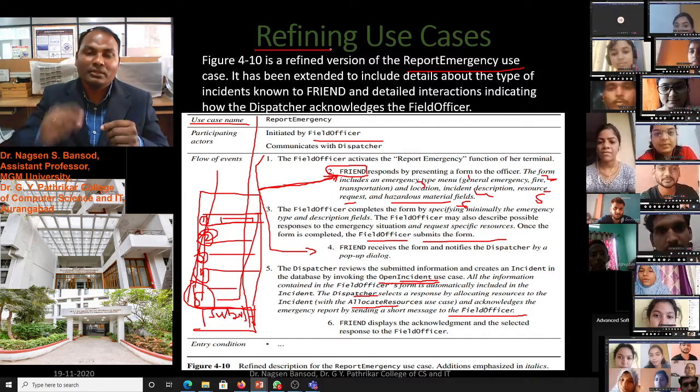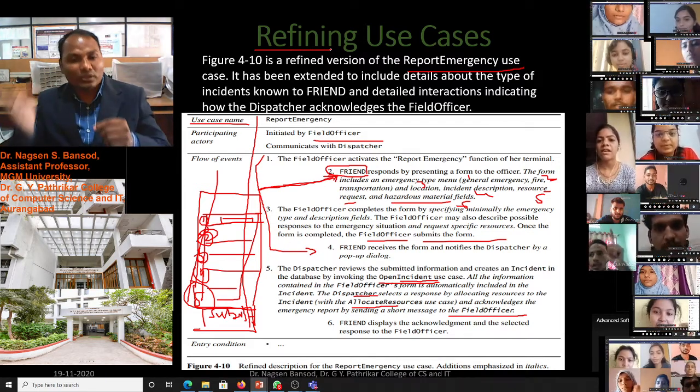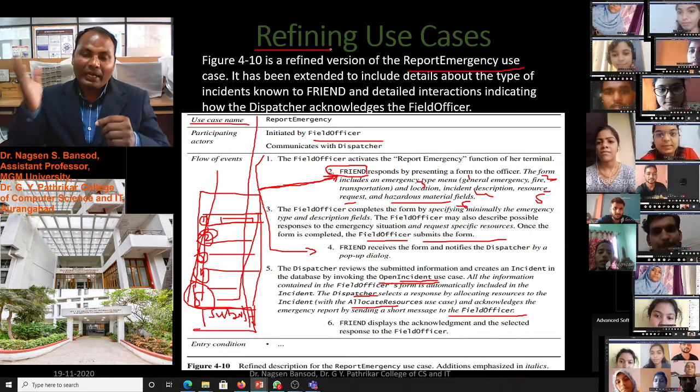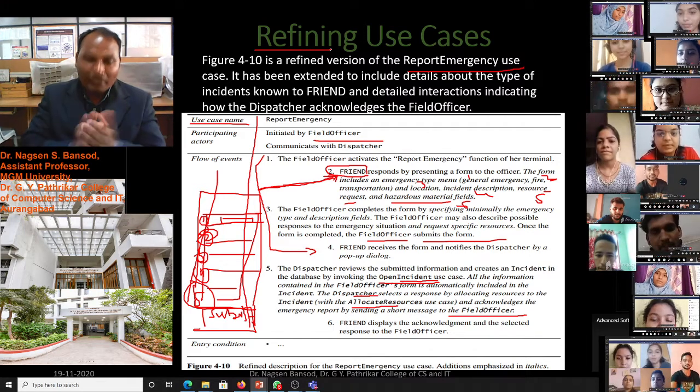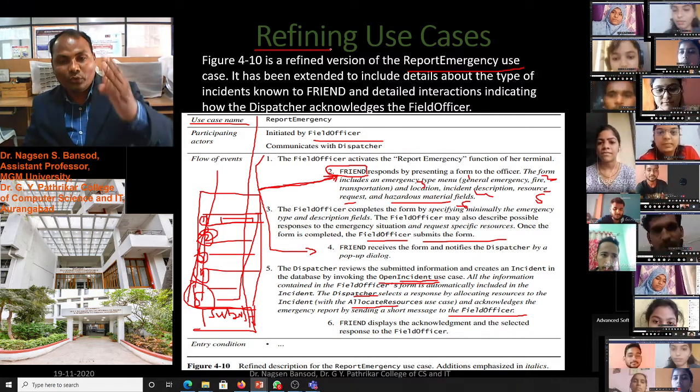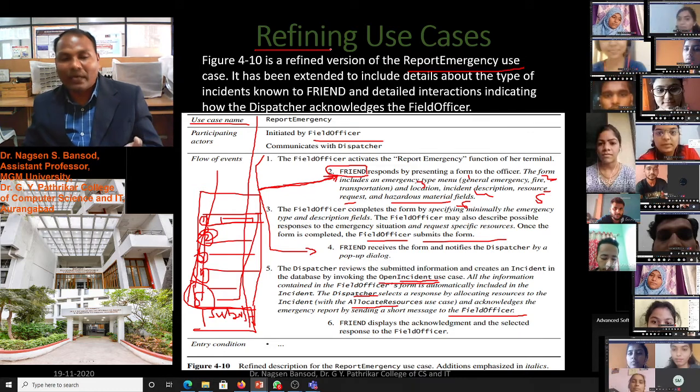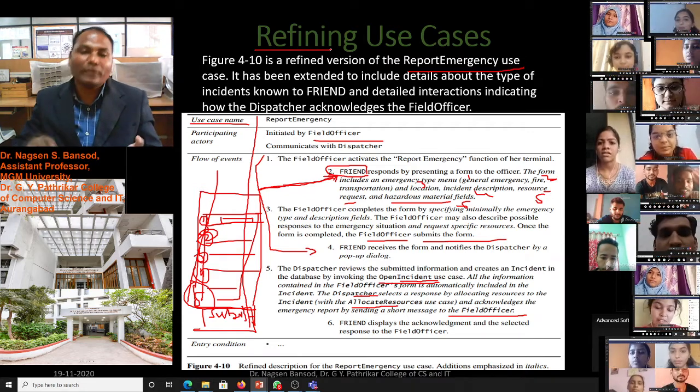Once he submits, the report will be stored in the database of our software, and after that our software will respond to the user. We explain this to the client and again rewrite it.